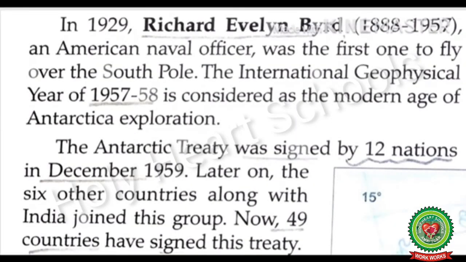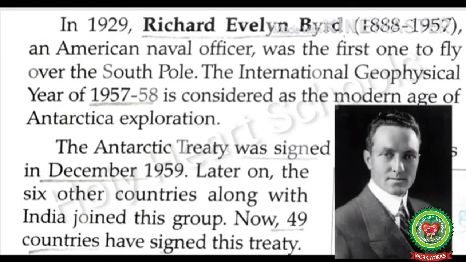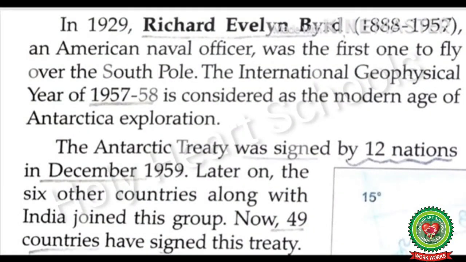In 1929, Richard Evelyn Byrd, an American naval officer, was the first one to fly over the South Pole. The International Geophysical Year of 1957 to 58 is considered as the modern age of Antarctica exploration.